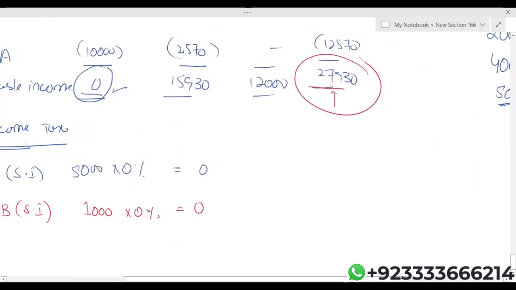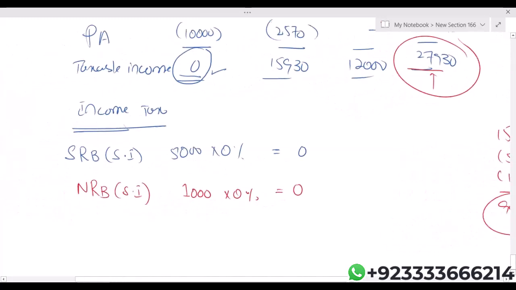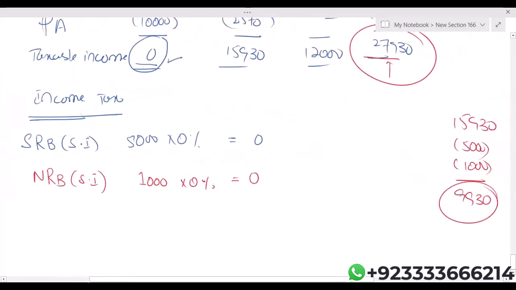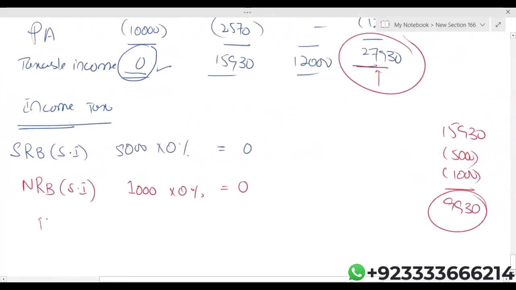So the total saving income is 15,930. Out of that, 5,000 we have taken in the starting rate band, 1,000 in the nil rate band. Let's see how much is left. 15,930 minus 6,000, I'm getting 9,930. Obviously, 9,930 falls in the basic rate band. So basic rate band saving income, 9,930 into 20%.